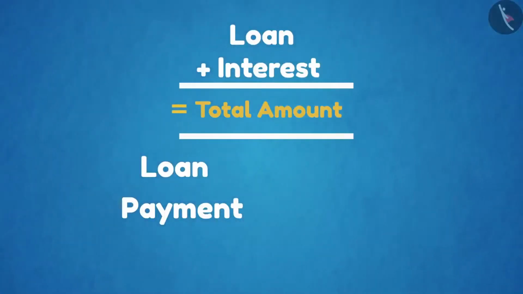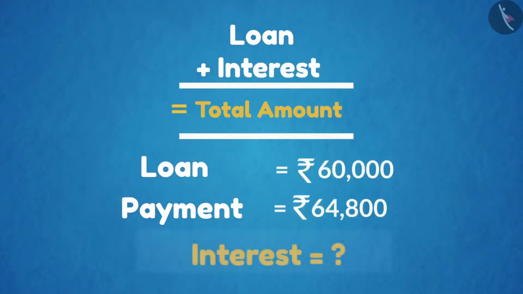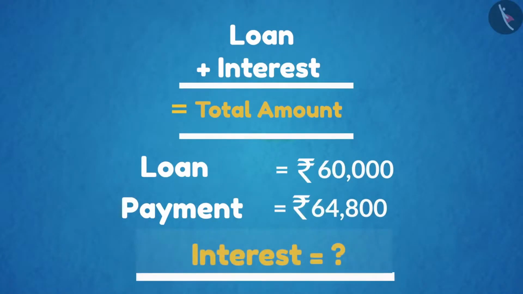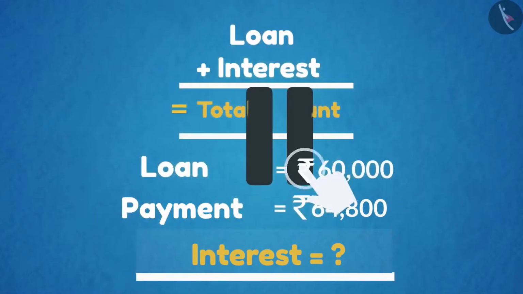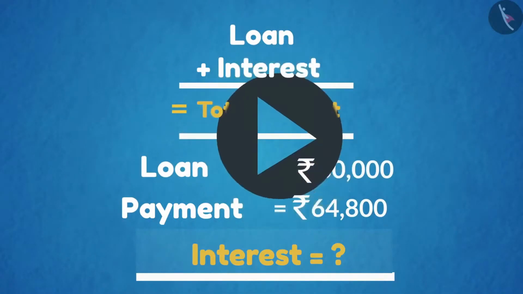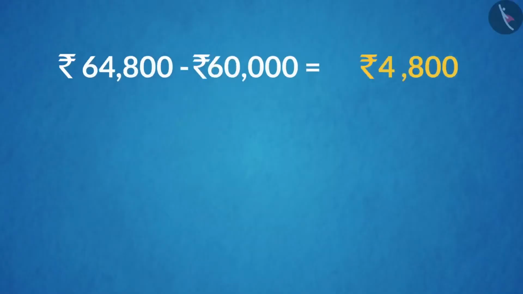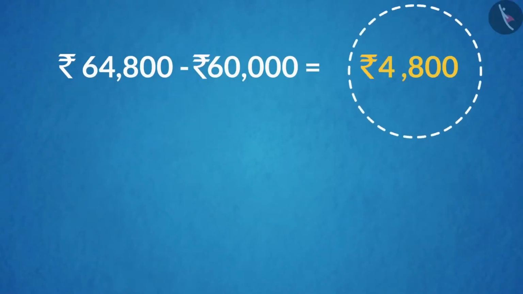Look, if I take 60,000 rupees to start my work and I have to pay 64,800 rupees after 1 year, then how much interest do I have to pay? You can pause the video if you want and think about it. If we subtract 60,000 from 64,800, we get 4,800. That means you have to pay 4,800 rupees as interest.